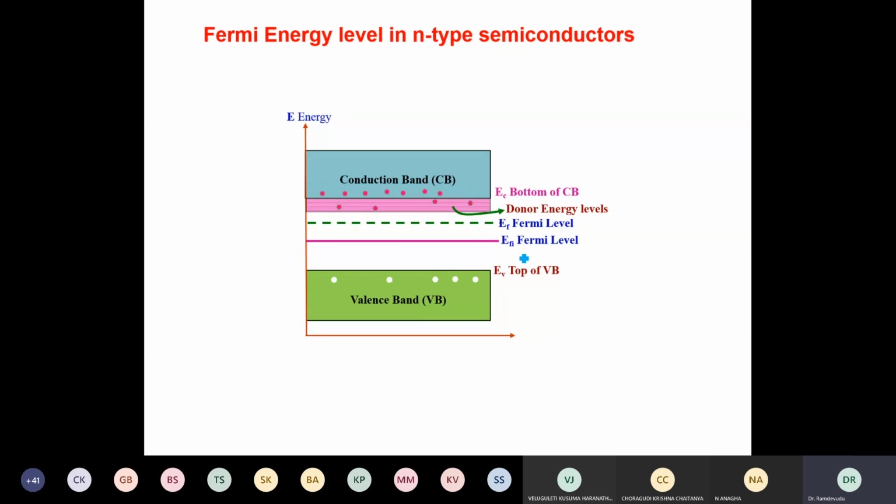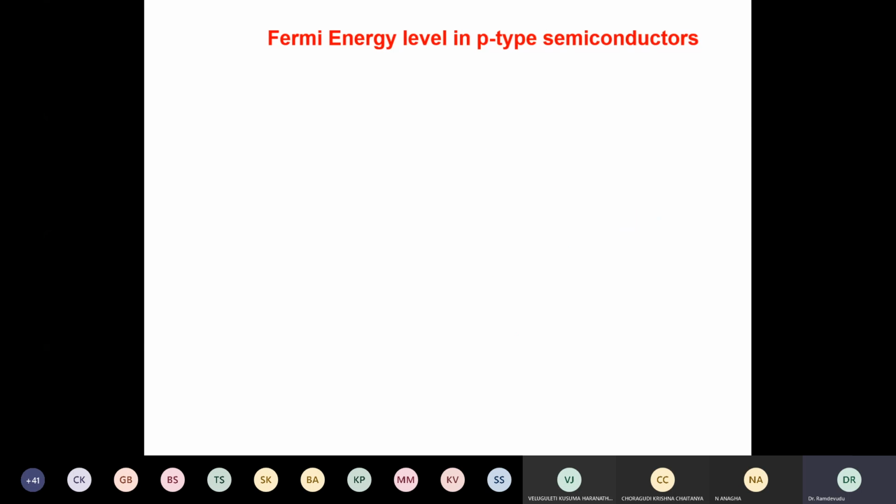This is the position if it is an intrinsic semiconductor, that's why I'm writing it as EFI, and this I'll write as EFN. EF is the Fermi level, EFI is the Fermi level of the intrinsic semiconductor, and EFN is the Fermi level of the n-type semiconductor, which is now close to the conduction band. It is not at the center. Okay, this is about the Fermi energy level in n-type semiconductors. Now let's go to p-type semiconductors.